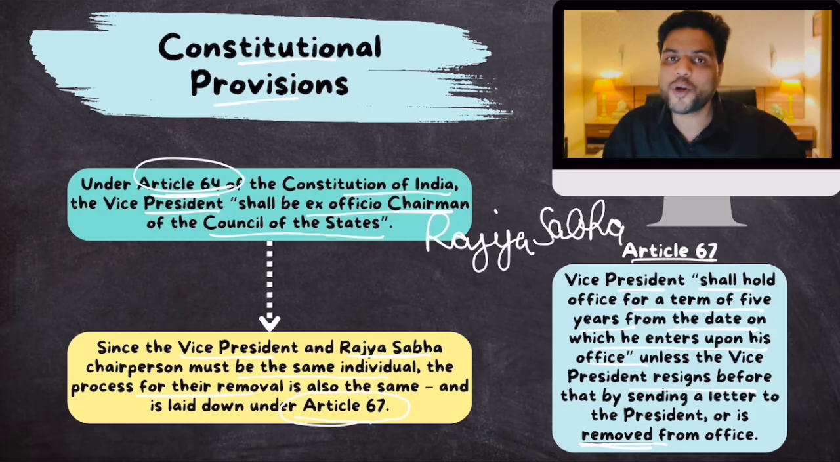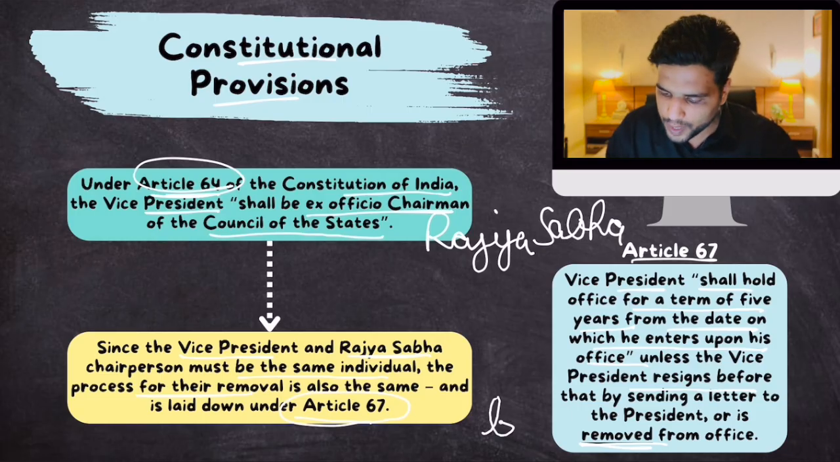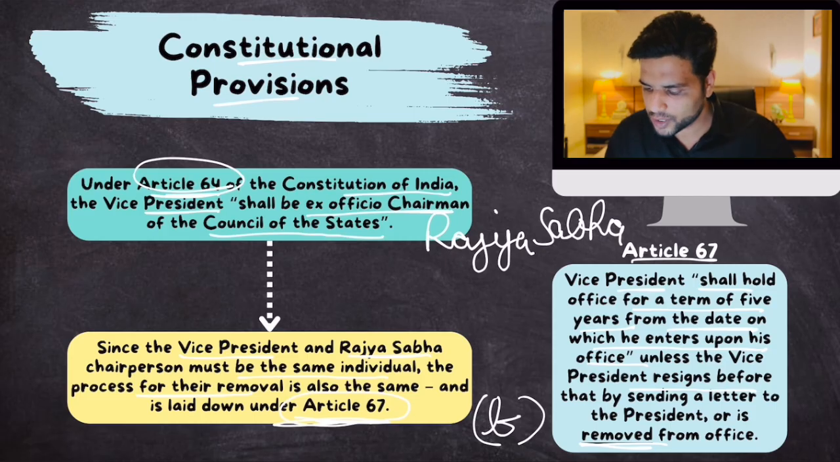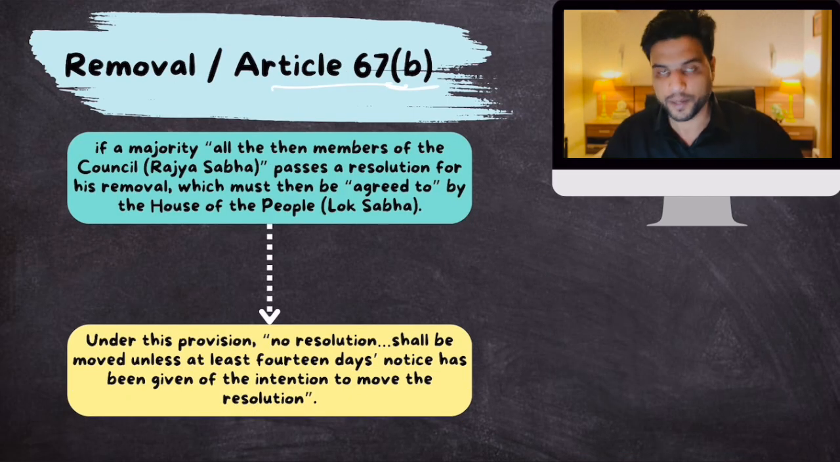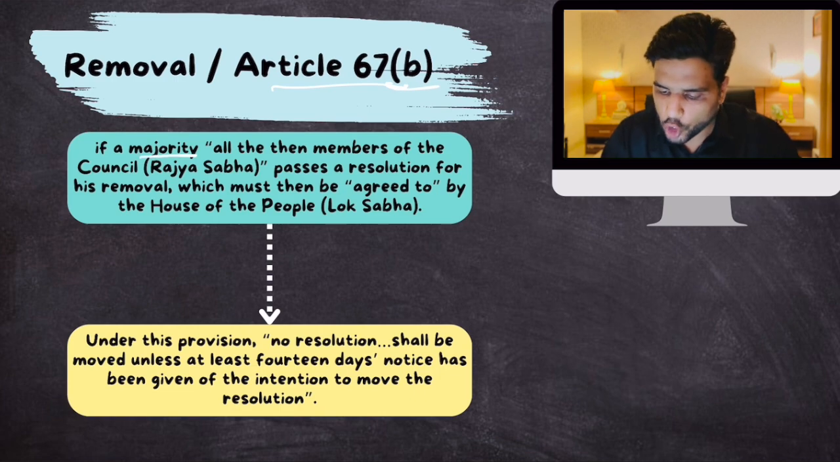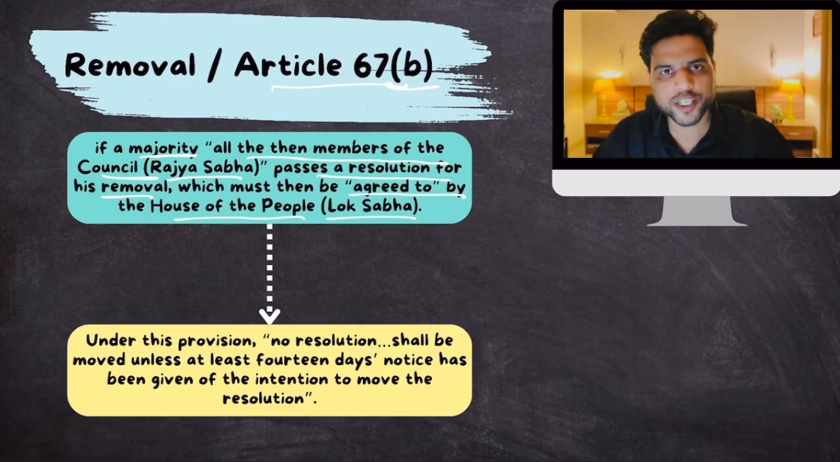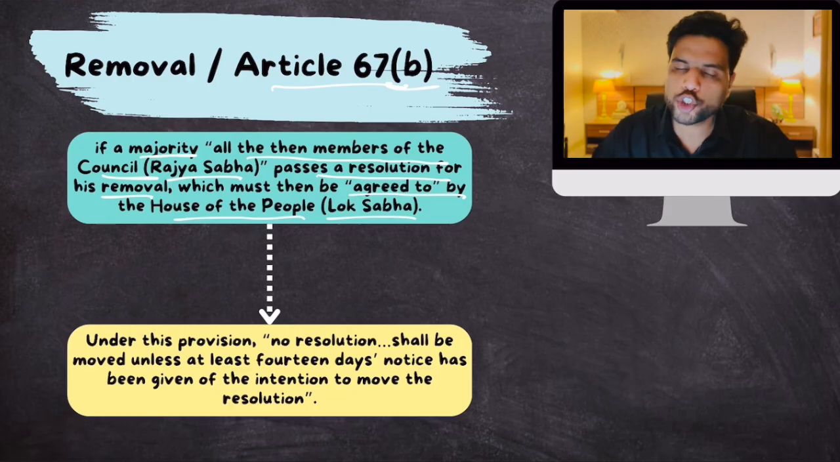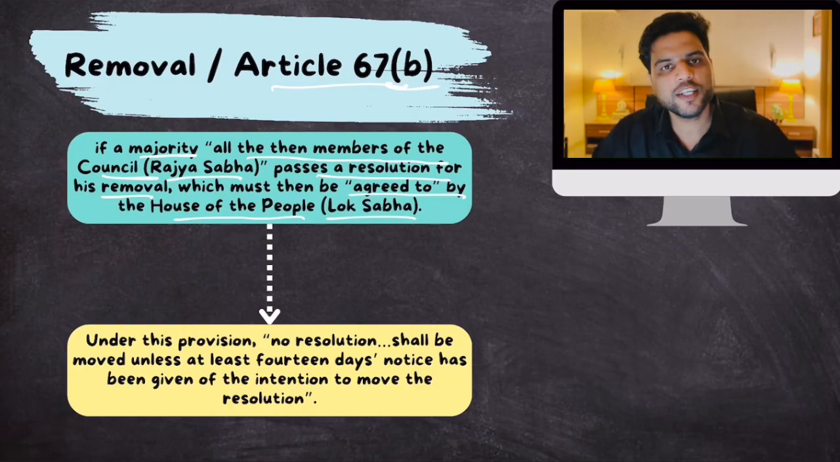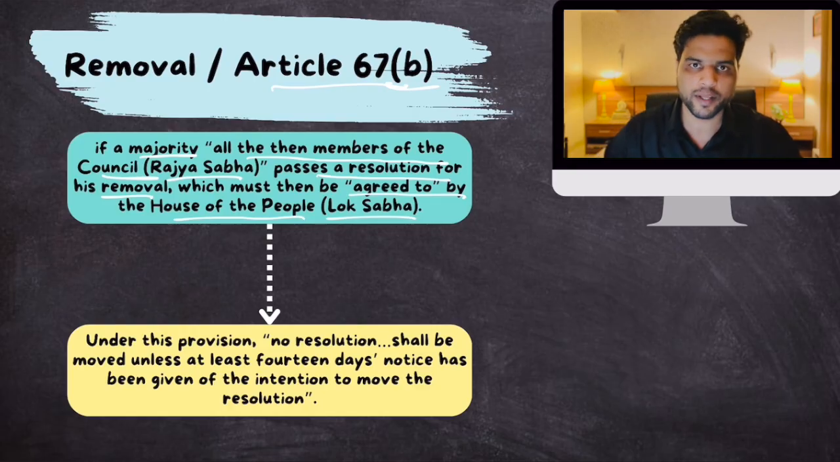Now, what is the removal process? That is mentioned in Clause B of Article 67. So, what is this Clause B? It says that if a majority of all the then members of Council, Rajya Sabha, passes a resolution for his removal, which must then be agreed to by House of People, that is Lok Sabha, then he shall be removed. Okay, make sense? So a resolution needs to be passed in Rajya Sabha, and that resolution should receive the vote of majority members of Rajya Sabha. Okay, then that resolution has to be agreed to by Lok Sabha, then only he can be removed.